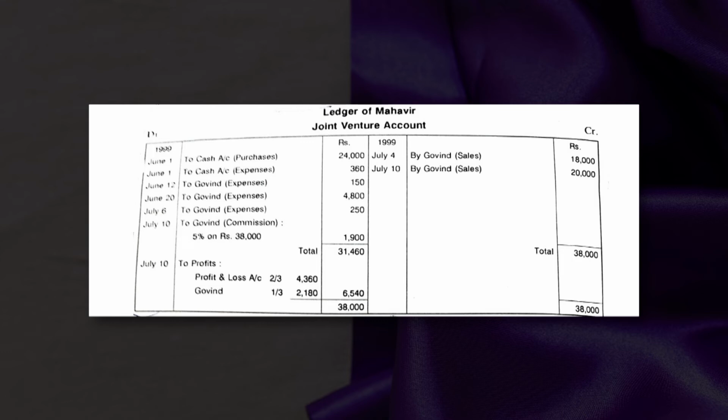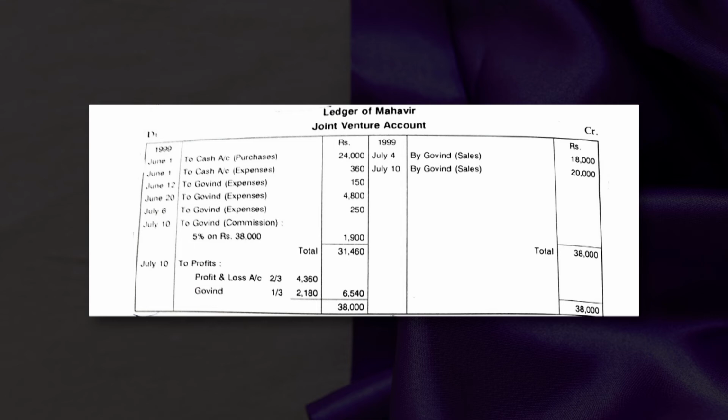To Govind commission. The commission is 5% on sales. Govind has made sales of rupees 18,000 plus 20,000, total 38,000. It is mentioned in the question that Govind sold half of the goods for rupees 18,000 and the remaining goods for 20,000. So total sales made by Govind is 38,000. So 5% commission on 38,000 is 1,900. So total is 31,460.